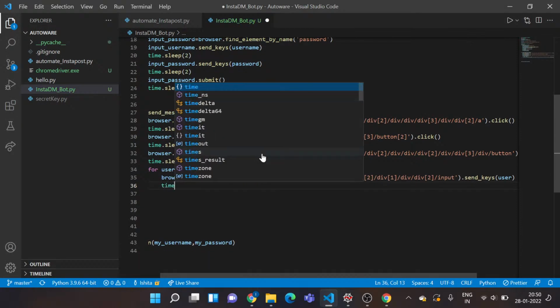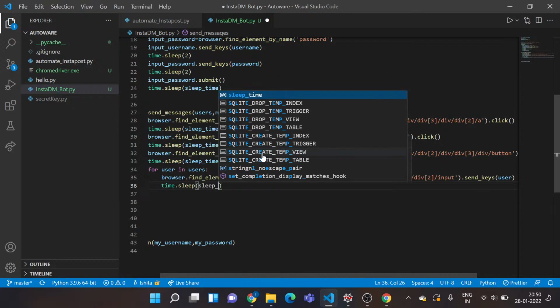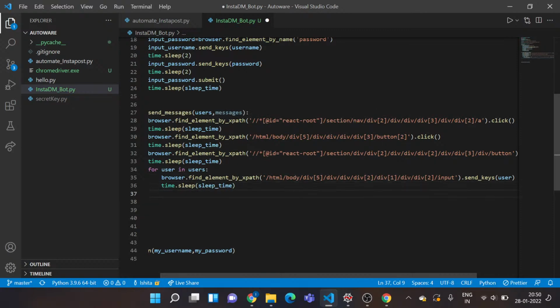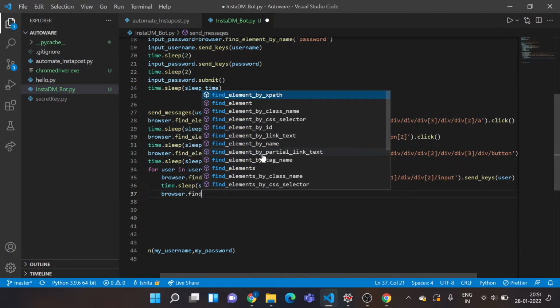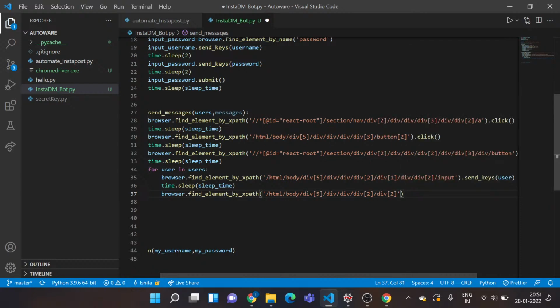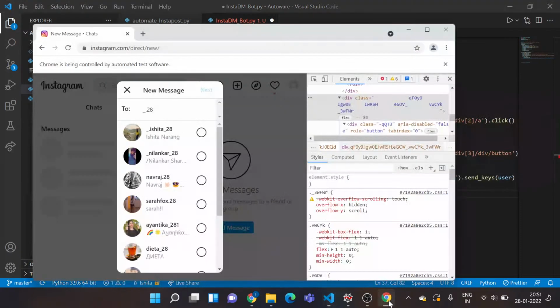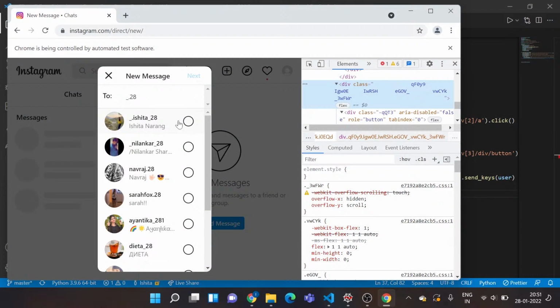Okay, before that I need to give some sleep time. Time dot sleep underscore time. I know this is a bit repetitive, but you need to do that for proper execution of your code because the page takes some time to load. Yeah, so I've specified that, and now I want to actually find this button in this list.